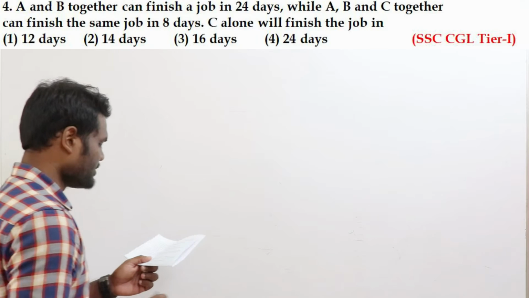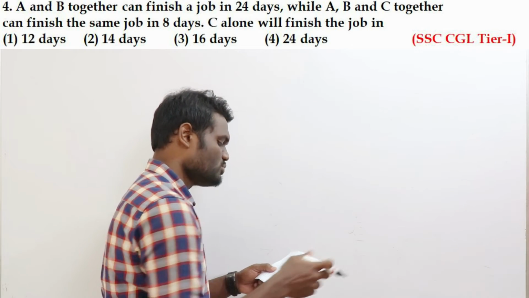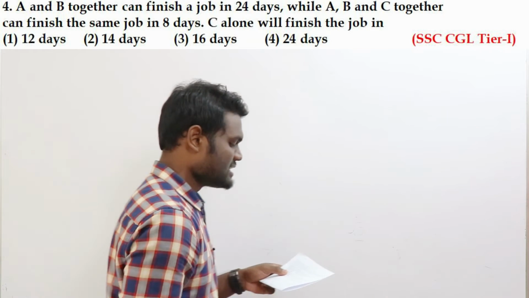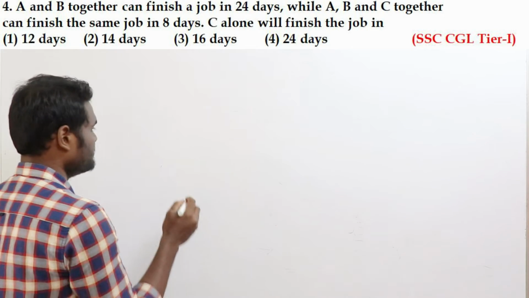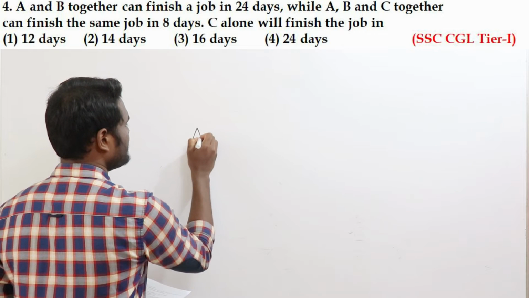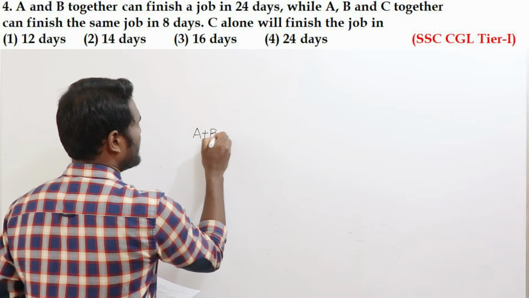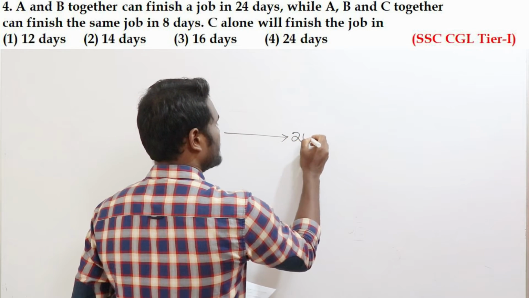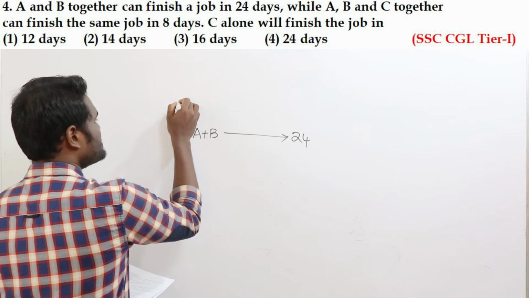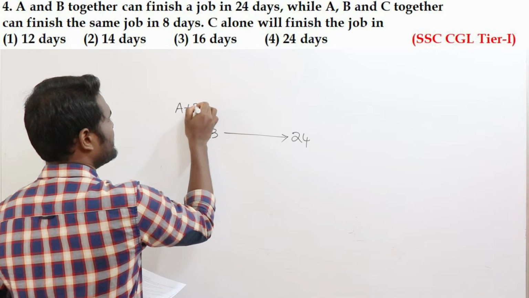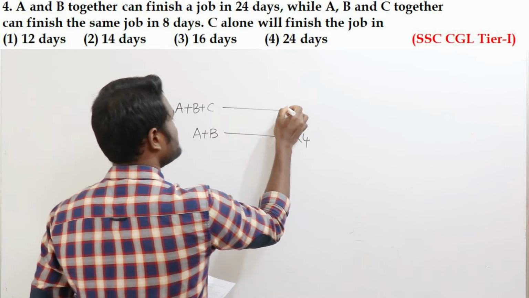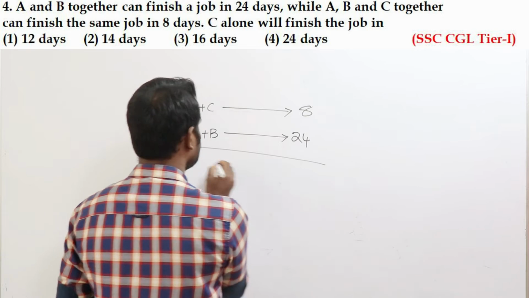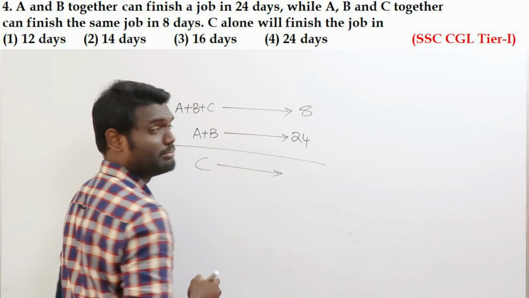Let us look at the next question. A and B together can do a job in 24 days, while A, B, C together can do the same job in 8 days. C alone, how many days? It is one more simple question. It is saying that A and B together, how many days? A and B together, they can complete it in 24 days. Similarly, A, B, C together, 8 days. Now your question is to find C alone, how many days. Even it is one of the simplest questions.